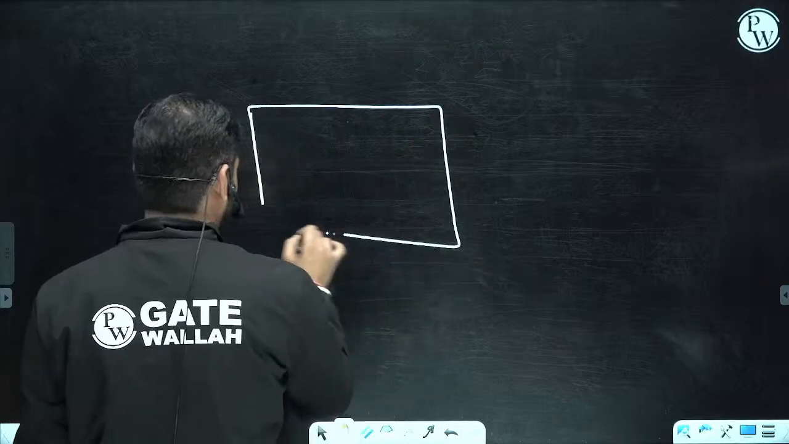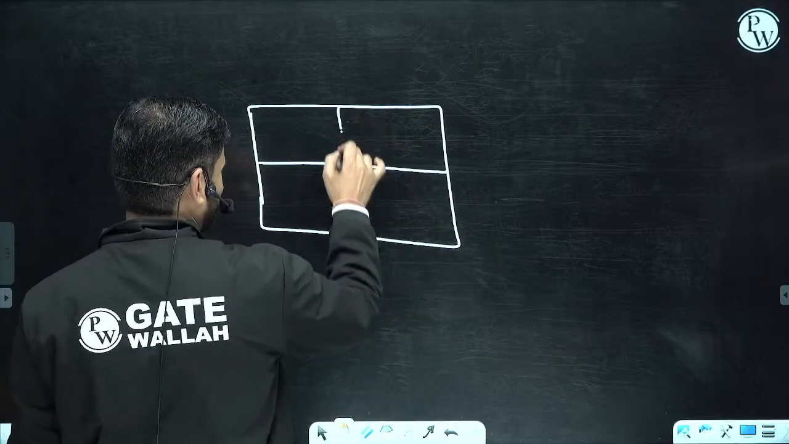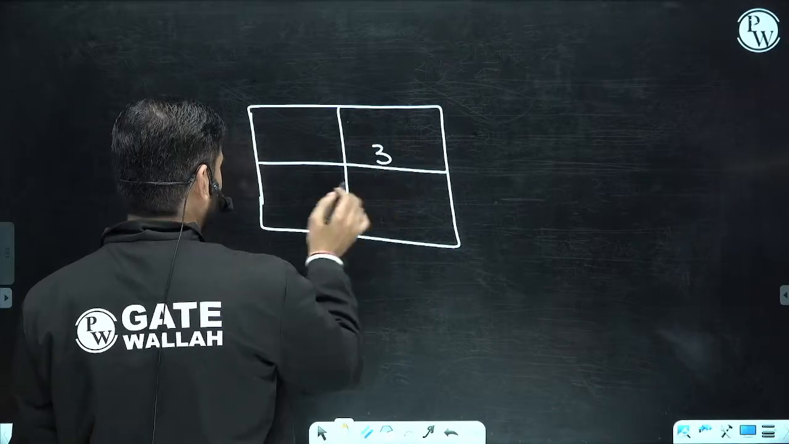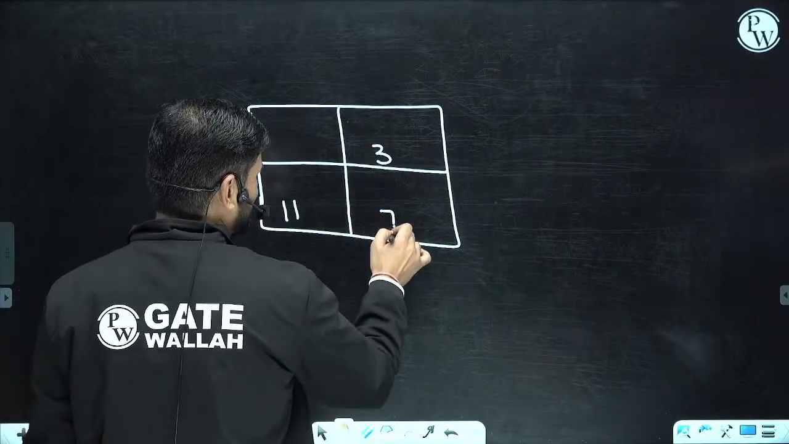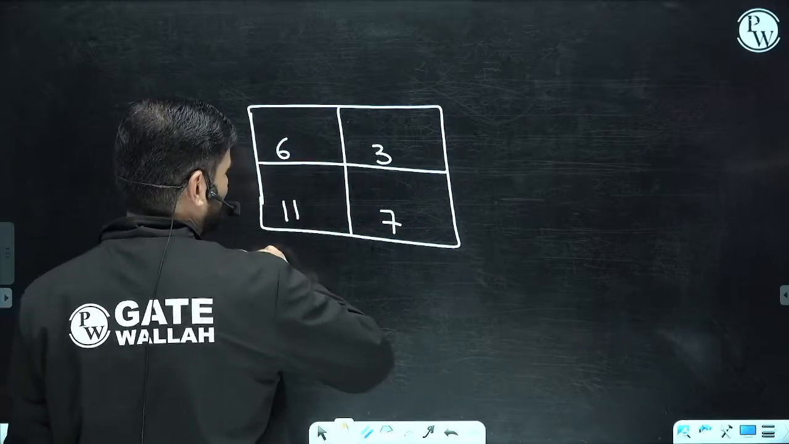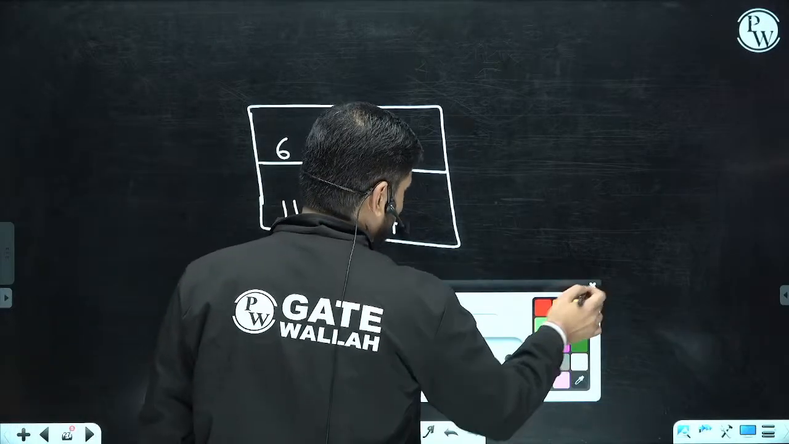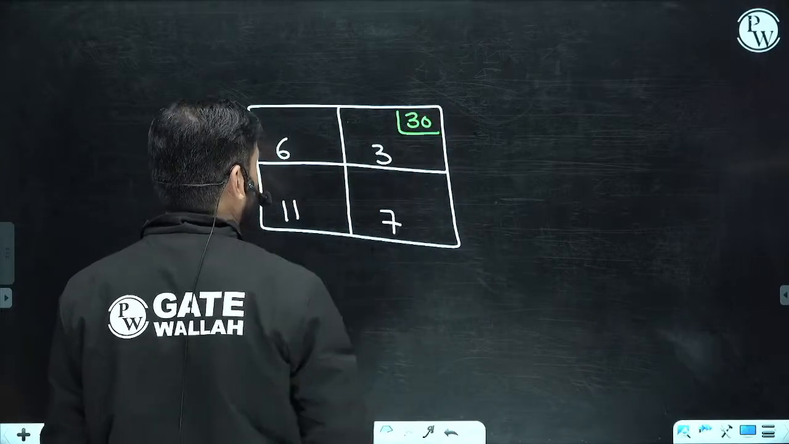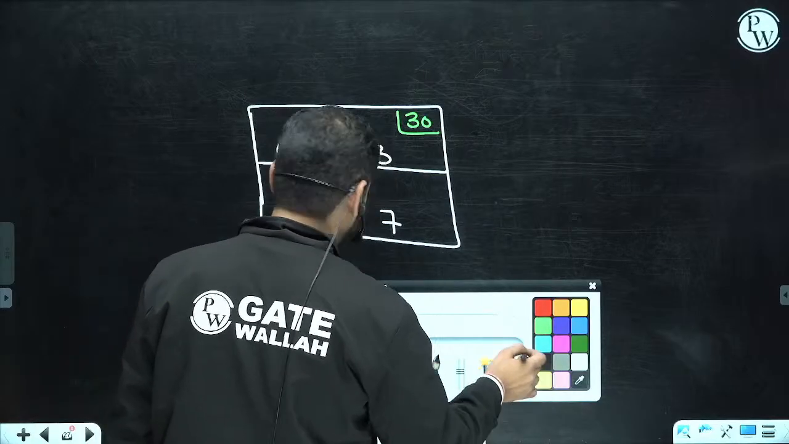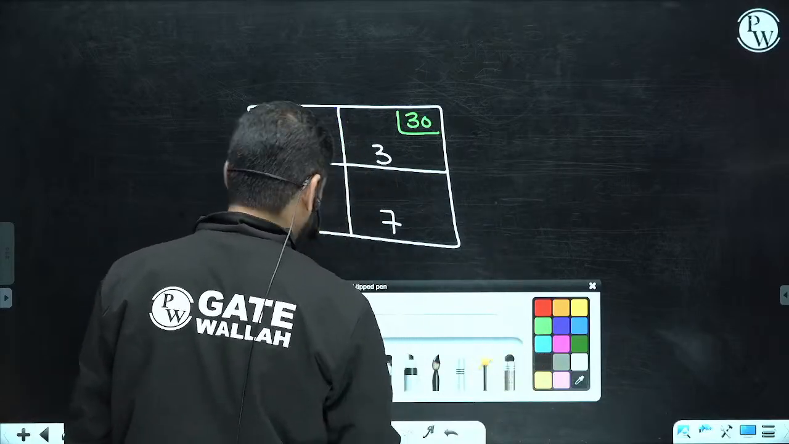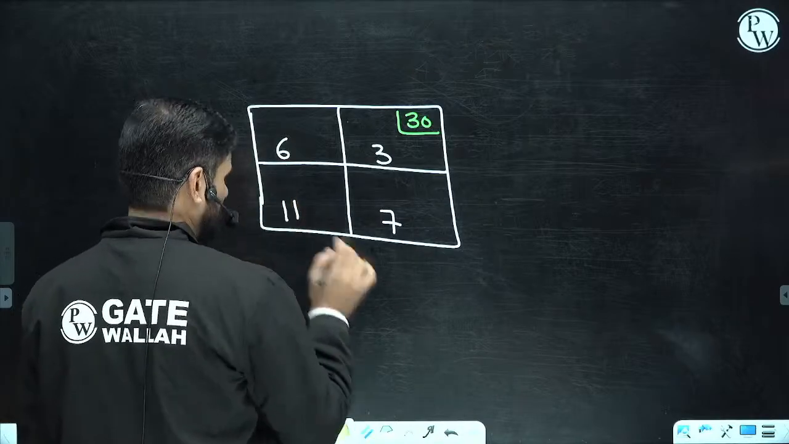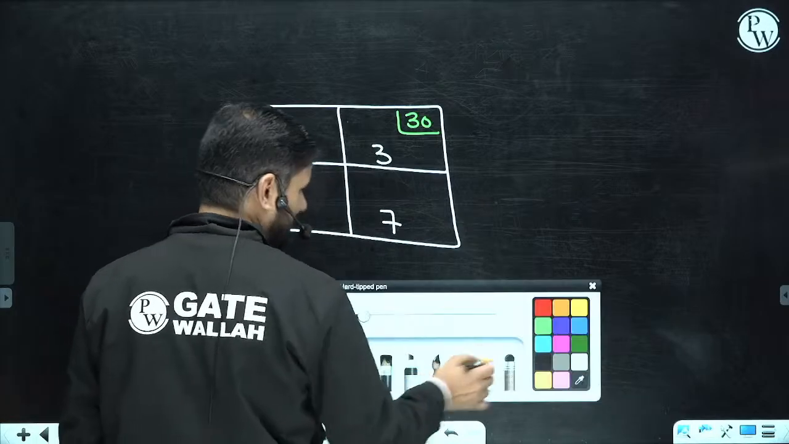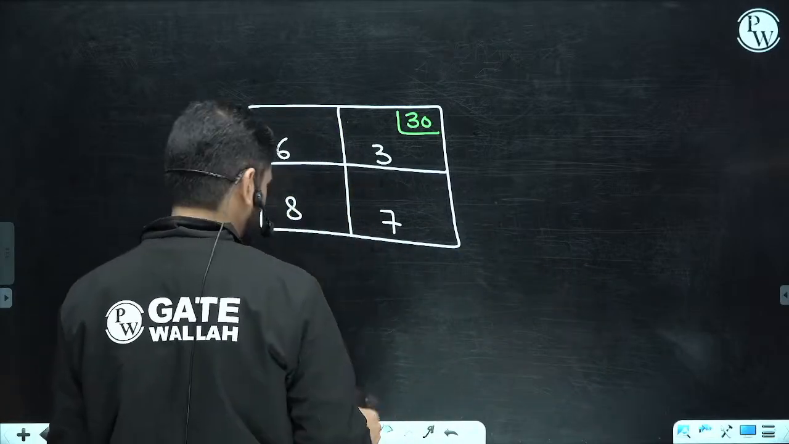Suppose here we are having transportation cost 3 rupees, here 11 rupees, here 7 rupees, here 6 rupees. Some quantities filled here, 30. Some quantities filled here, and some quantities, let me take this as 8. Excellent shortcut trick I am going to discuss here.